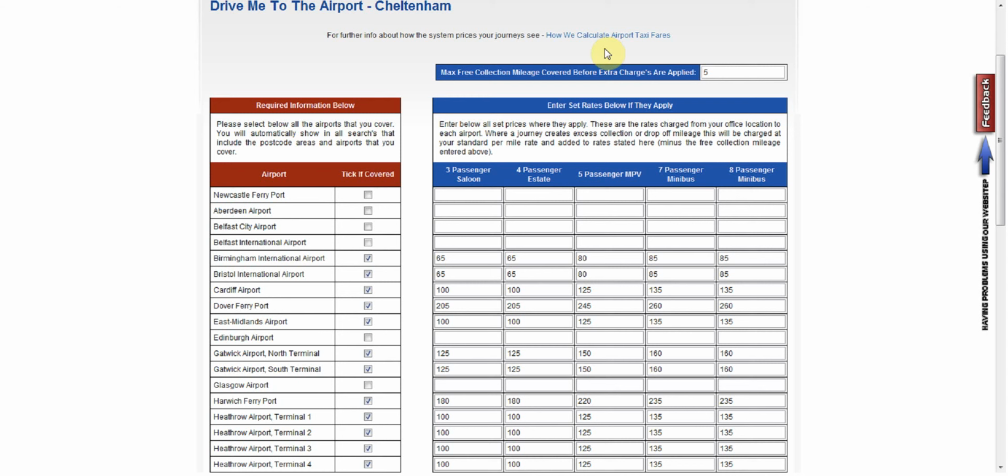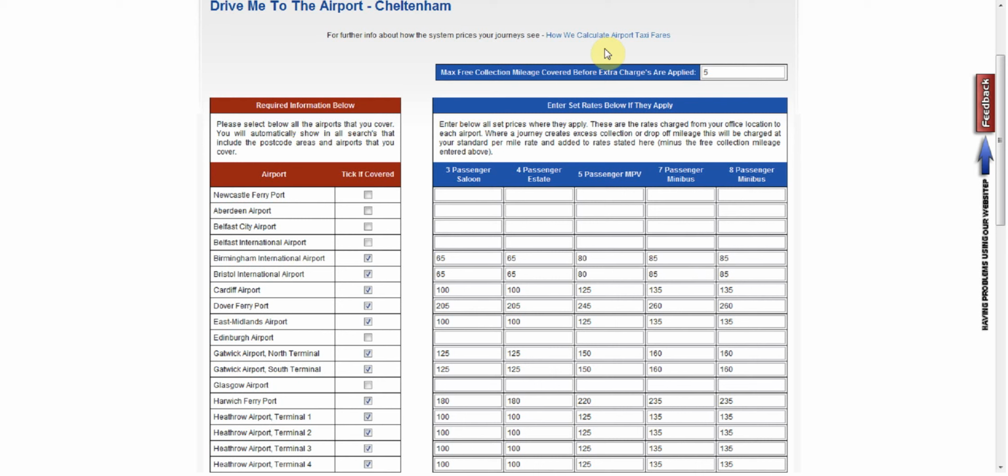When a customer inputs their details into the system, that journey is calculated: company, customer pickup, any more pickups, customer drop-off. That's how the route is calculated. We know that distance from your front door to the customer to the airport. We also know, remember, the distance from your company to the airport.